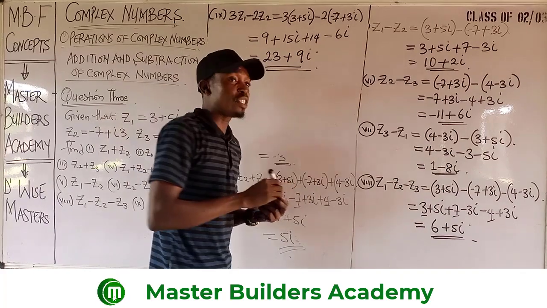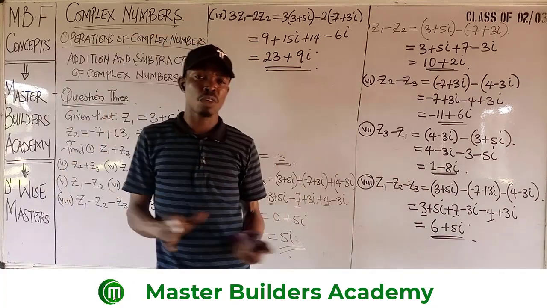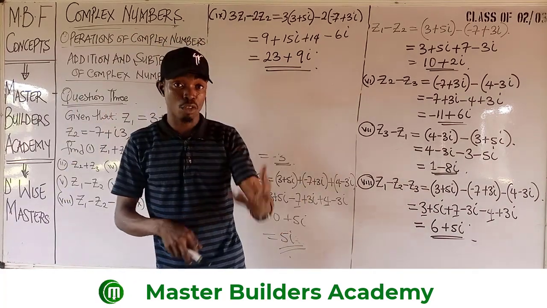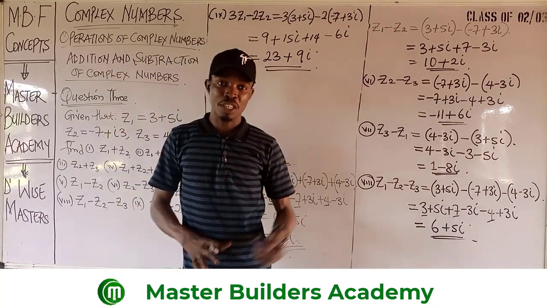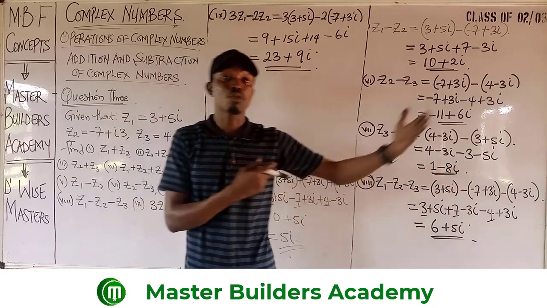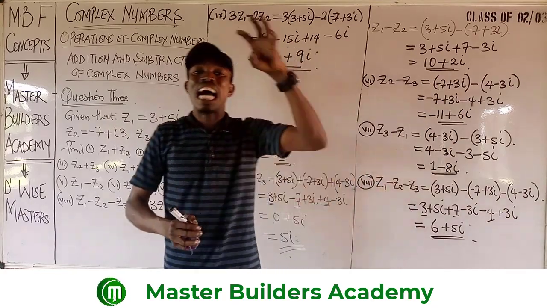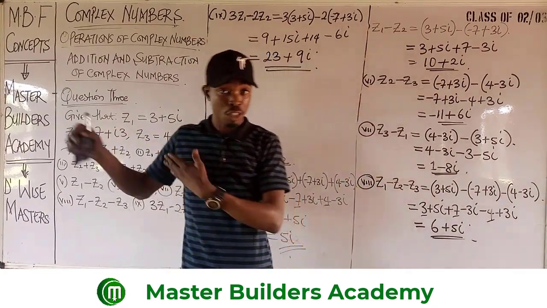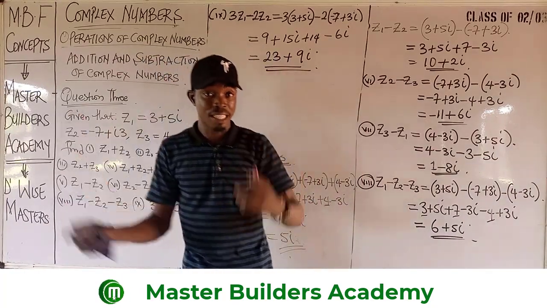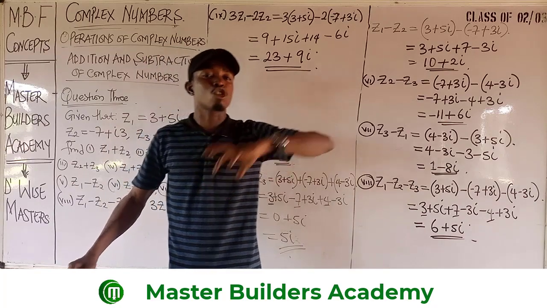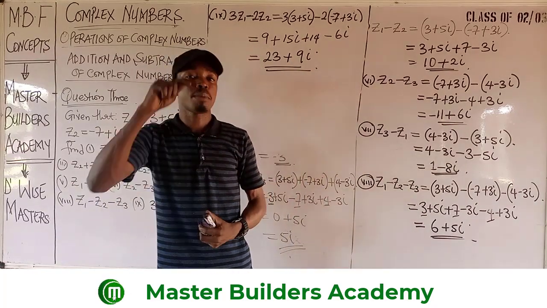This is just the major operation in complex number as touching addition and subtraction of complex number. So we can add one complex number to another by simply adding the imaginary to the imaginary and then the real to the real, or we can simply subtract one complex number from another by simply subtracting the real from the real and then subtracting the imaginary from the imaginary.